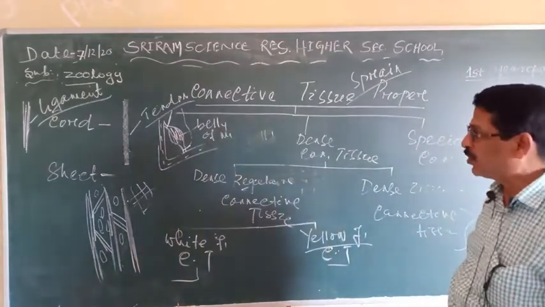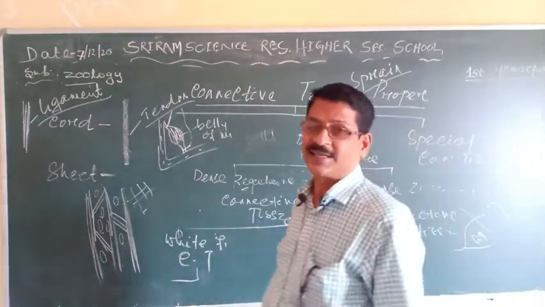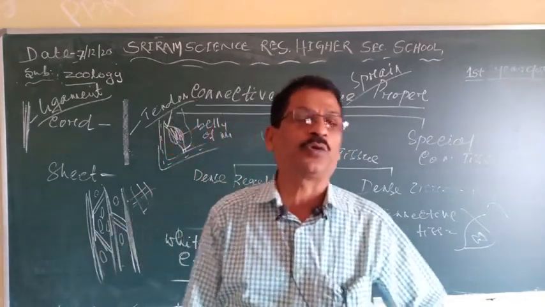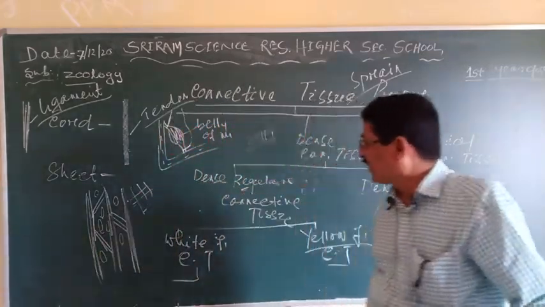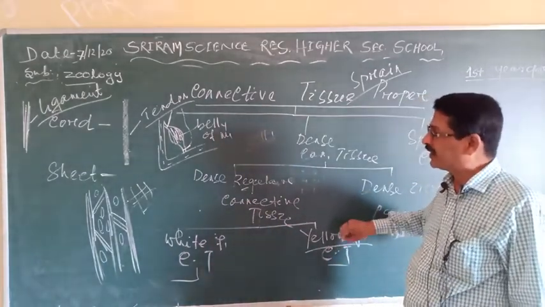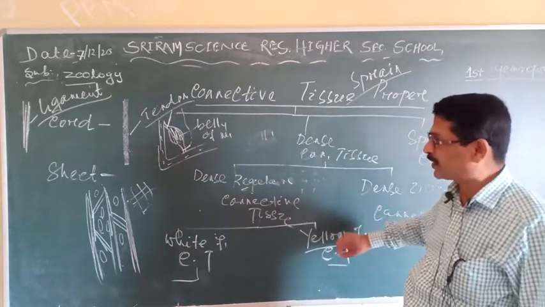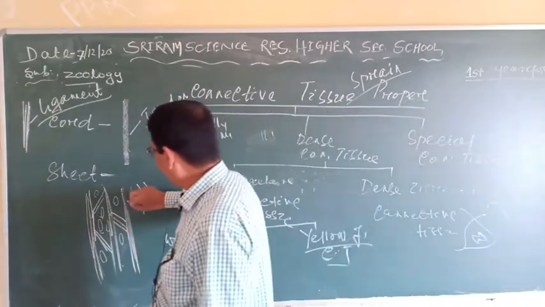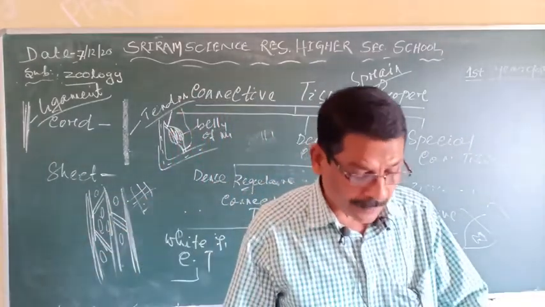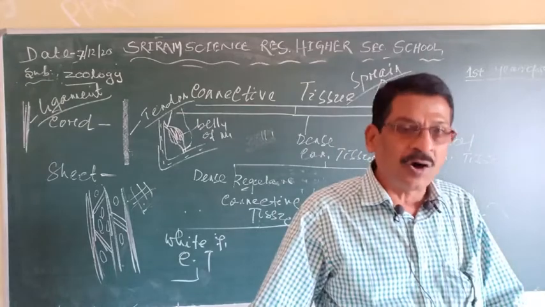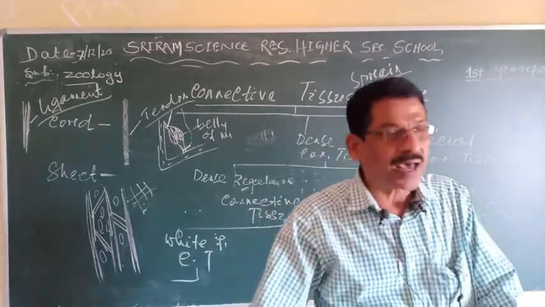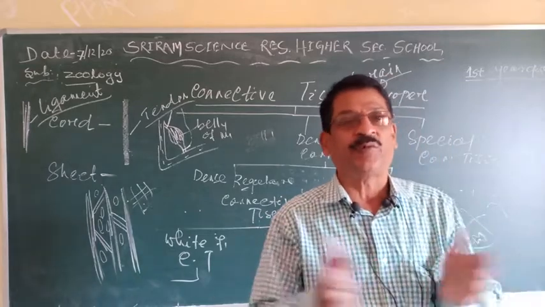Clear? So another is called the sheets. Wherever the site needs to be stretchable, sheets are present there. Similarly, that is the yellow fibrous connective tissue, that is, the sheets of yellow fibrous connective tissue are present in the inner layer of the urinary bladder and the bronchus, the lungs. Clear? The bronchus and the lungs, and that is the vocal cords, the true vocal cords, which are stretchable in nature.